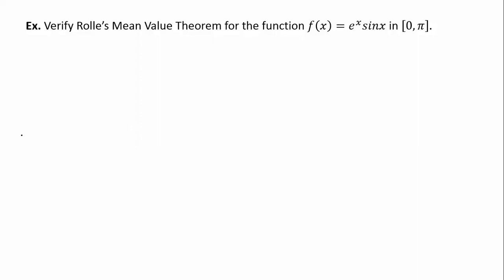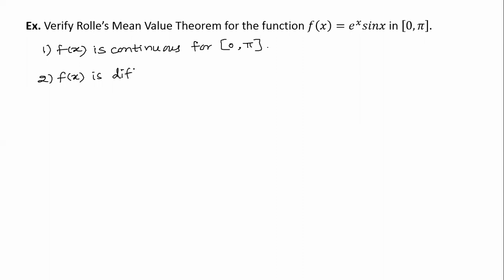Here, the first thing: f(x) is continuous for the closed interval 0 to pi. f(x) is differentiable for the open interval. The previous one was closed, this is open.